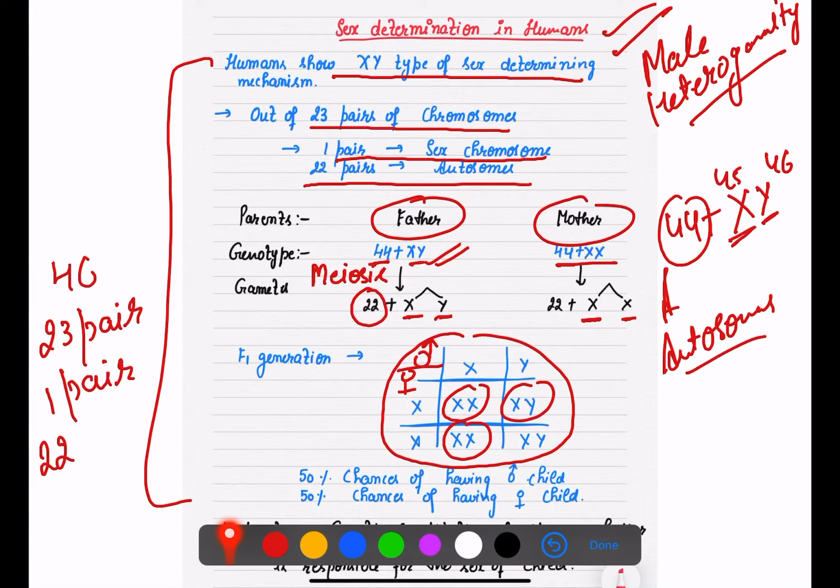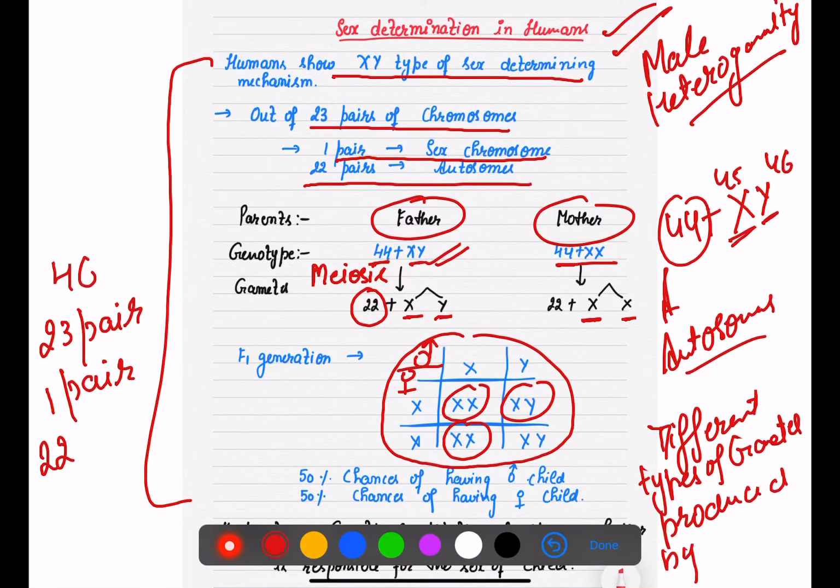And simply in exam you can write down the different types of gametes produced by male or produced by sperm. They are the deciding factor for the child. So this is all about the sex determination in humans.